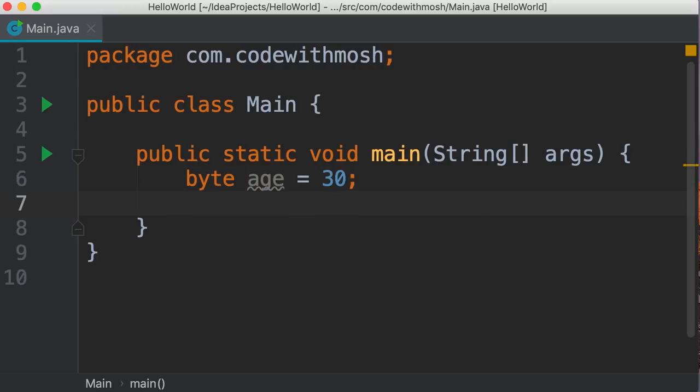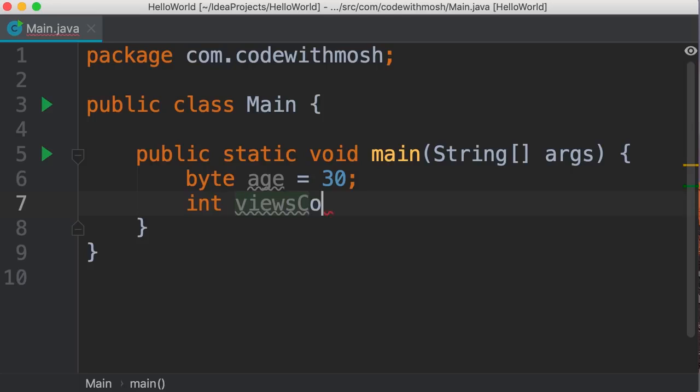Let's say we want to store the number of times a YouTube video has been watched. So we define an integer called views count. Note that I'm always using meaningful names for my variables because these names help us understand what this code does. I've seen some people use variable names like v or v1 or n. Nobody knows what these variables do. So as a best practice, always use meaningful and descriptive names for your variables.